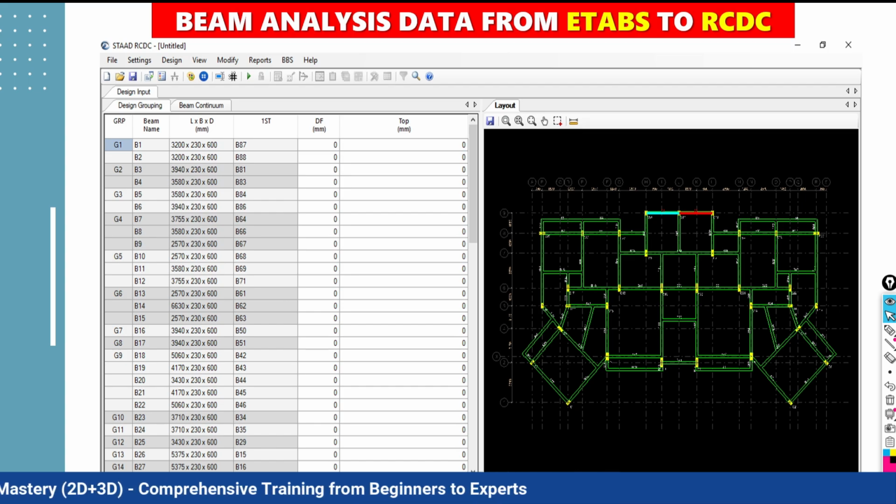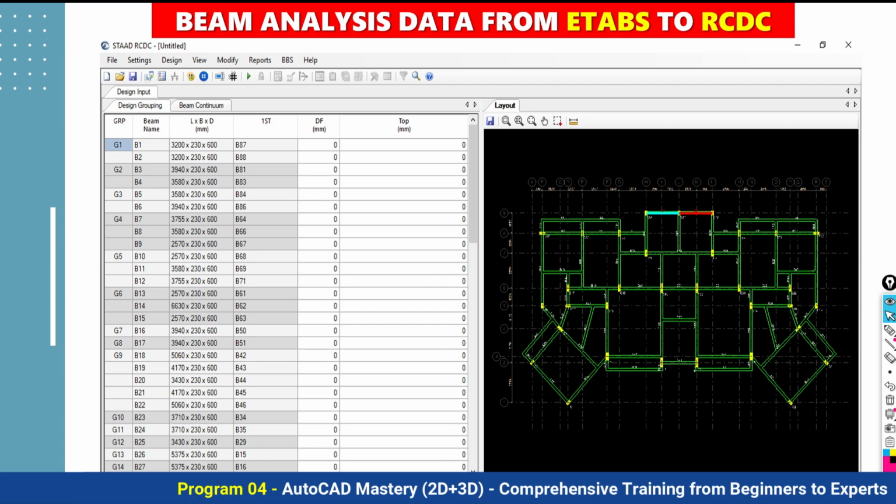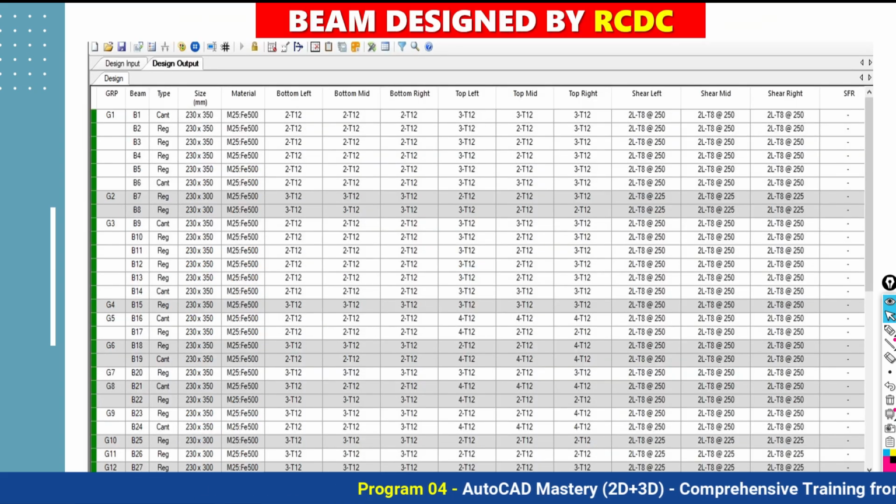And thereafter we are going for the designing of the beam in the STAAD RCDC software. And after designing, we have to prepare the schedule. That schedule, how it is coming, how to read it, how to correct it if any problem is there, how you can correct, that we'll discuss.